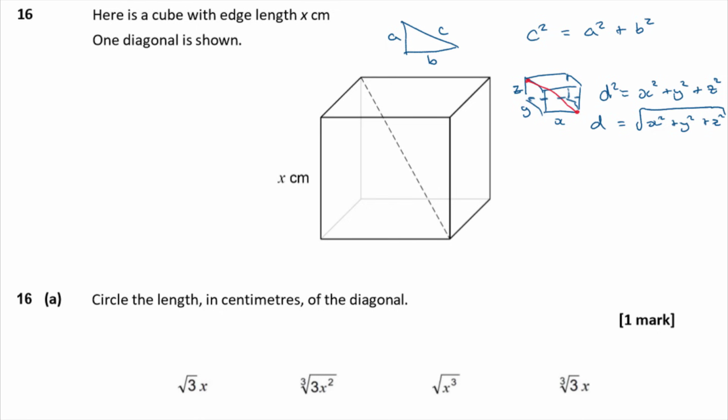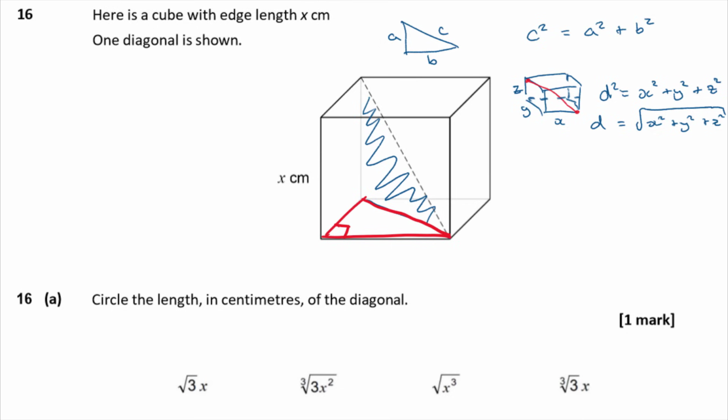You can do it just by applying Pythagoras Theorem twice. You can make a triangle here and work out the length of that hypotenuse after you have applied Pythagoras theorem to this triangle and worked out the bottom line there, because you've already got that one. So you can just apply Pythagoras theorem twice, but knowing the formula jumps over all of that. You can just go straight to using the formula. So d equals root x squared plus y squared plus z squared.